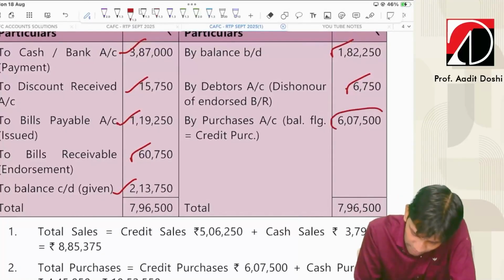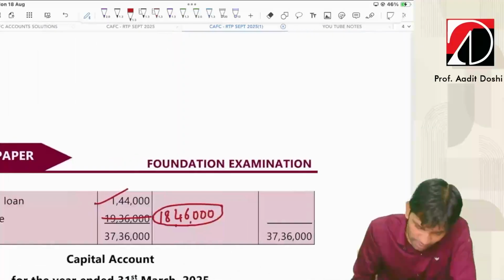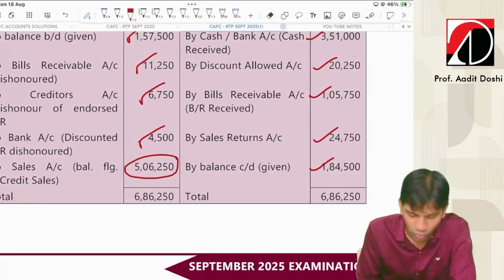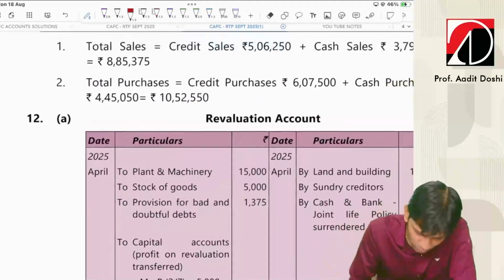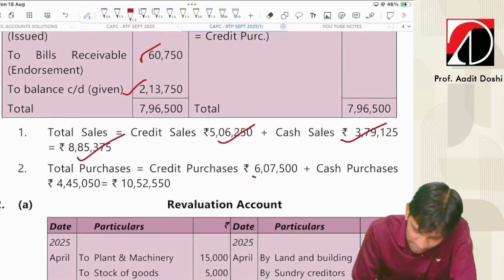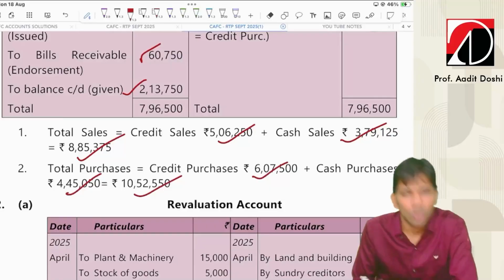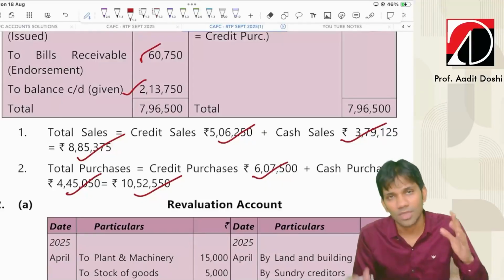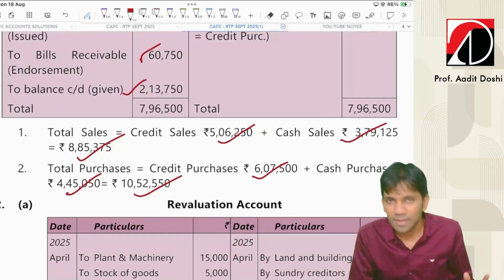From the creditors account we'll get purchases 607,500 and from the debtors account we'll get credit sales. So cash sales plus credit sales is total sales, and credit purchase plus cash purchase is equal to total purchase. So these were the three prime questions: final accounts, NPO, and accounting from incomplete records. I hope you have understood the entire three sums.